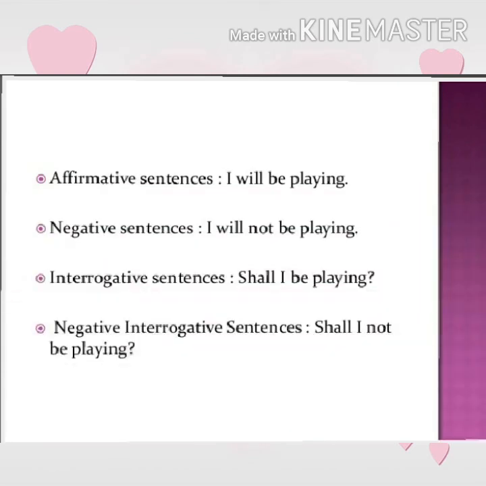Now let's see the example of future continuous tense. In affirmative sentence, we will frame the sentence just like I will be playing. In negative sentence, I will not be playing. In interrogative sentence, shall I be playing? And in negative interrogative sentence, shall I not be playing? So these are the examples of future continuous tense.